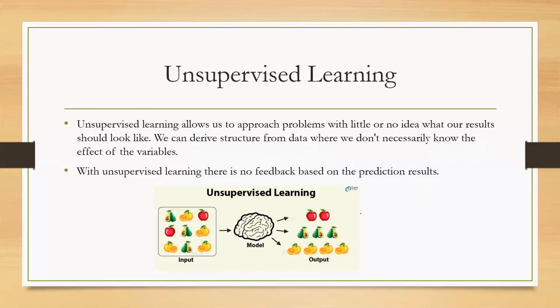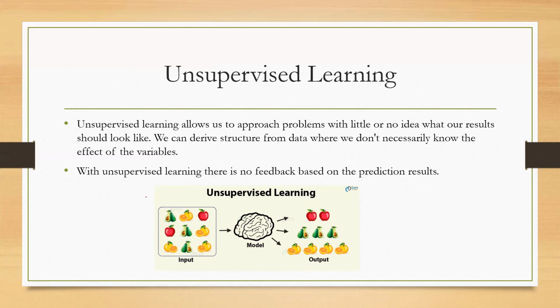So unsupervised learning allows us to approach problems with little or no idea what our results should look like. So we can derive a structure from the data where we don't necessarily know the effect of the variables. So it is a kind of learning which looks for a specific pattern in the data. It looks for a structure in the data, and that data won't be labeled, and it can be handled with minimum supervision. So our model works with minimum supervision. With unsupervised learning, there is no feedback based on the prediction results.